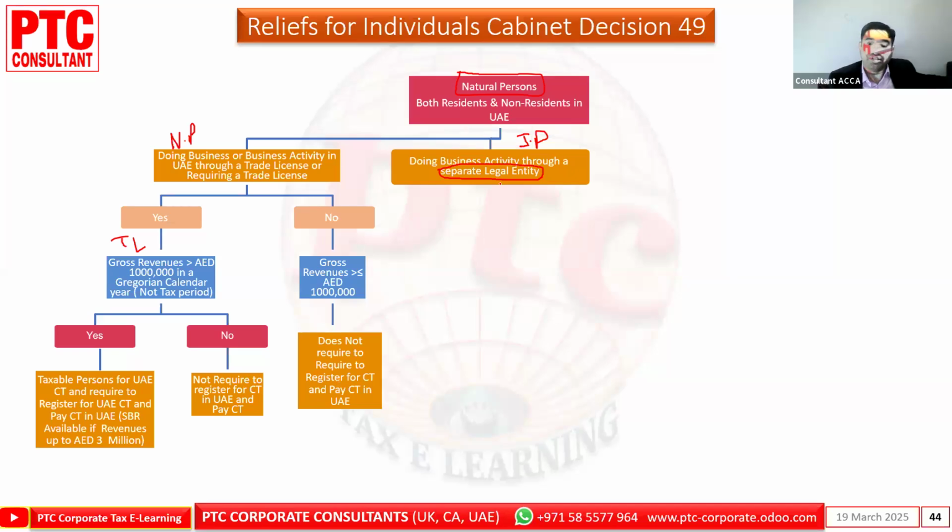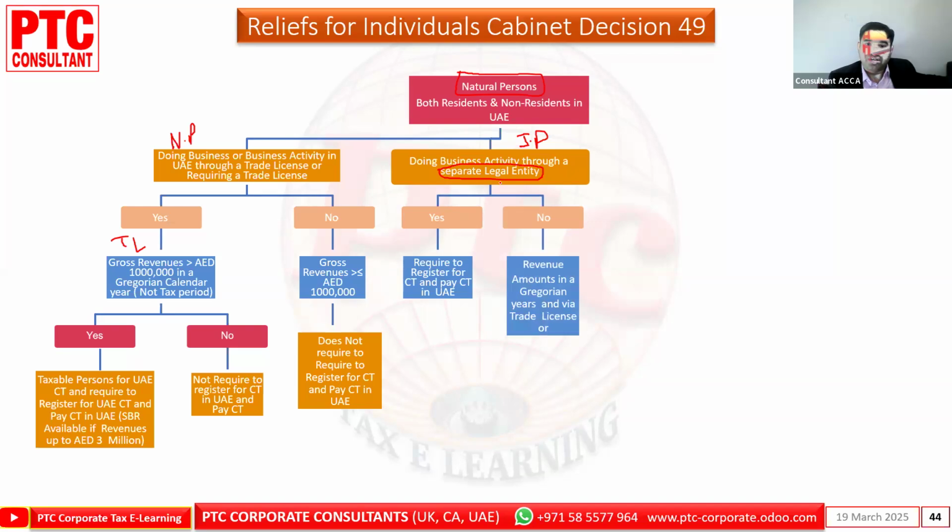Now here, doing activity through the juridical entity. Yes, required to register for corporate tax. If no, revenue goes under a year via trade license. Okay. If it's not doing so, again it will be more or less the same. If he's not doing business through a separate legal entity, it will come over here. Now we have to see again whether the natural person has the trade license or not. If no, then he will not be required to register for corporate tax.